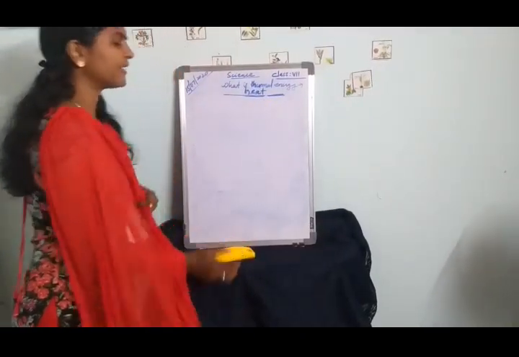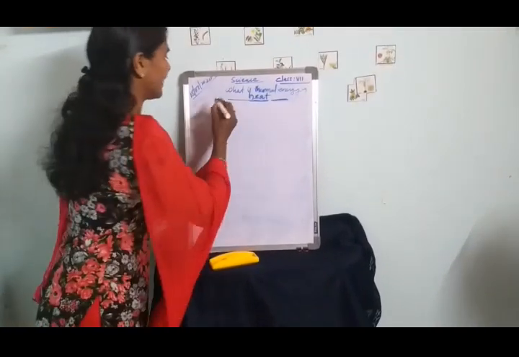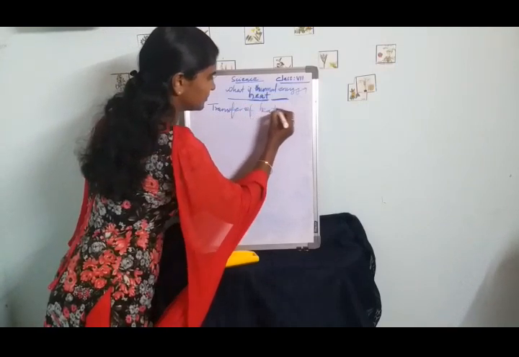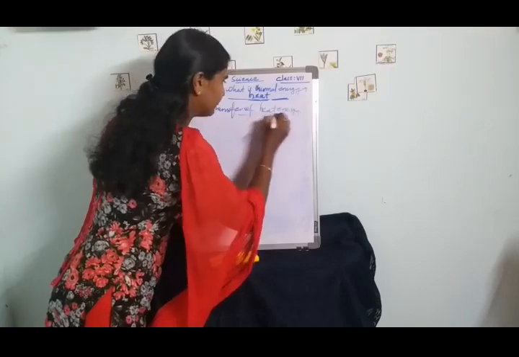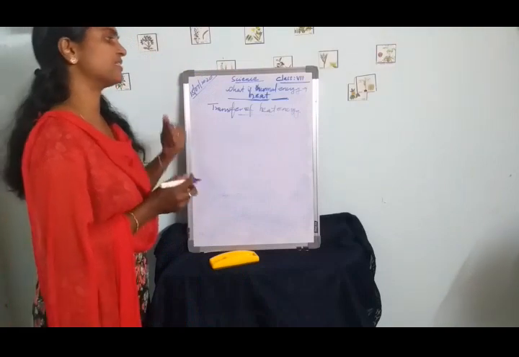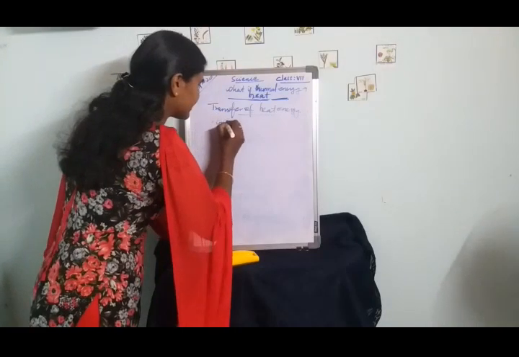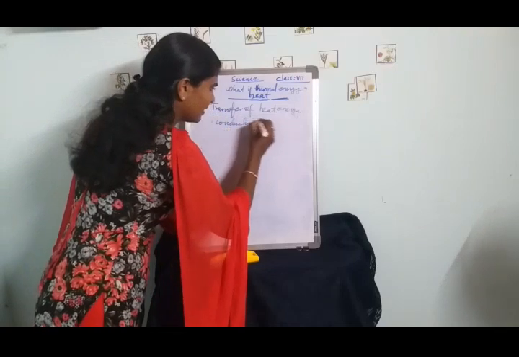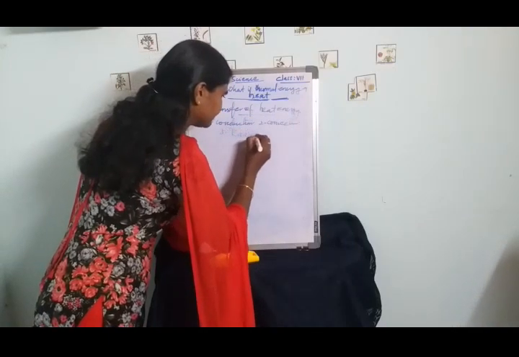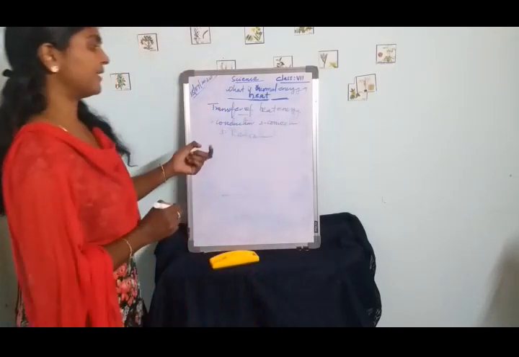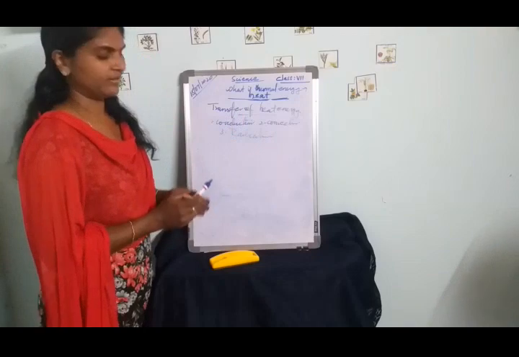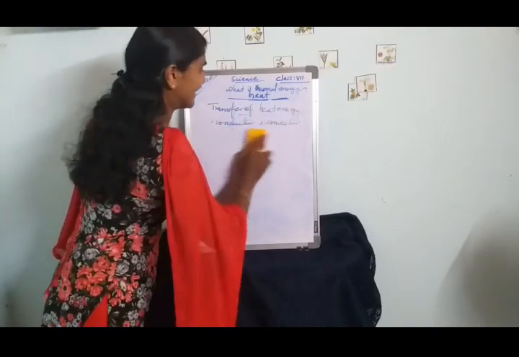Next, about the different ways in which heat energy is transferred. Actually, there are three methods by which heat energy is transferred. First is conduction, the second is convection, and the third is radiation. In today's class we will discuss conduction.